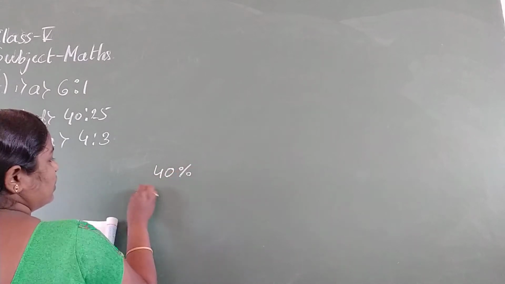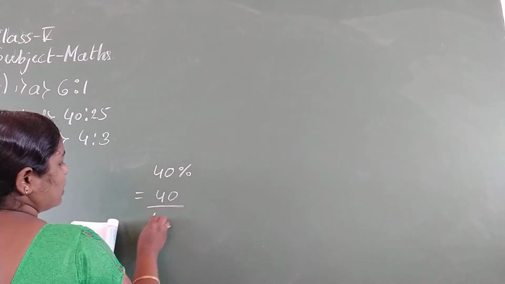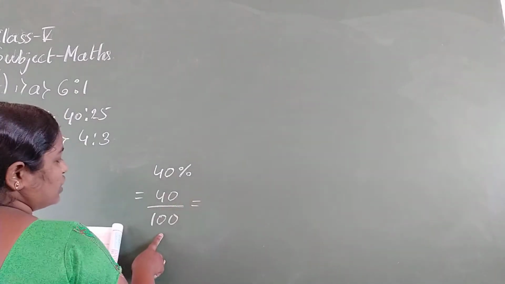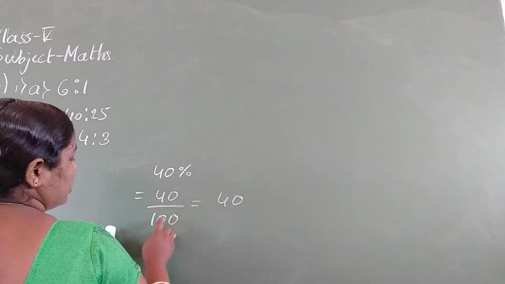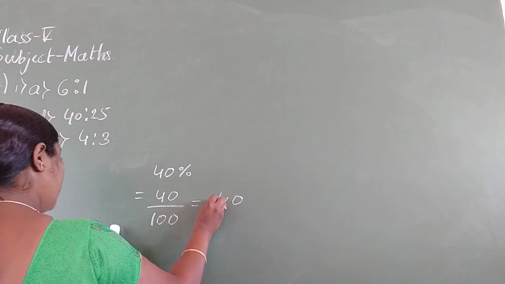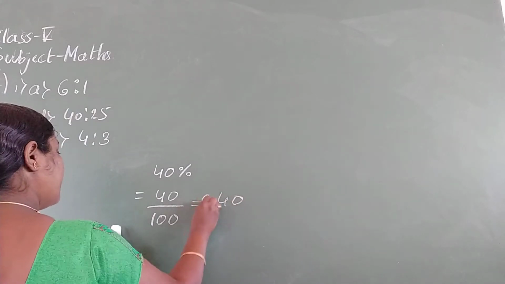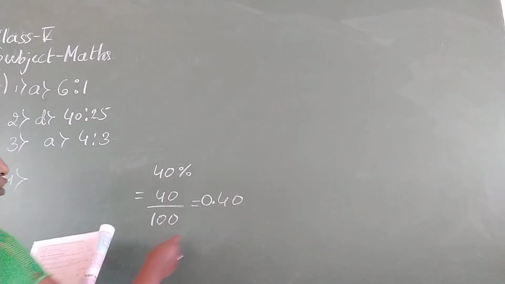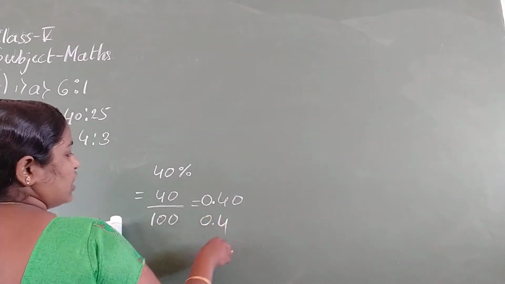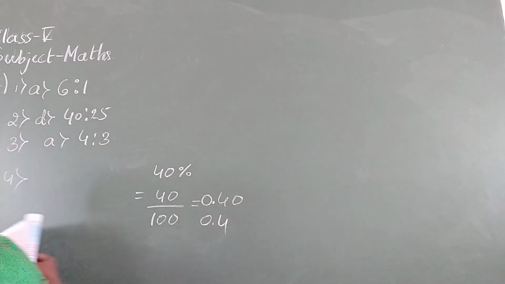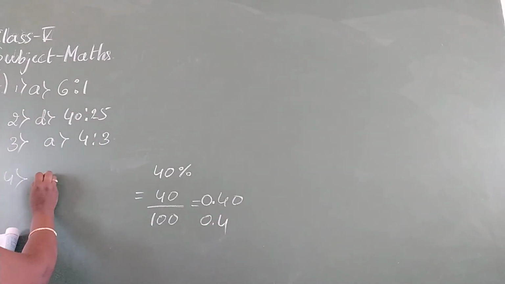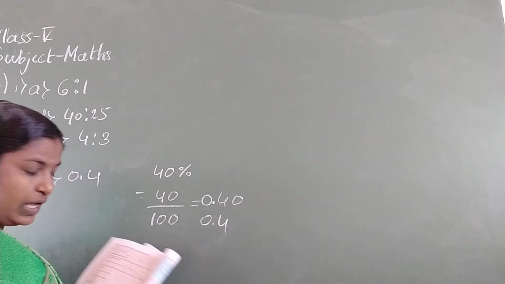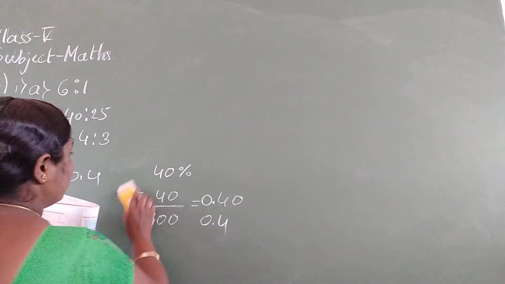Then fourth one, 40% is expressed in decimals as. 40%. This we have to express in decimals. So this write in decimals. What will be the answer? It is 100. After 1 cents, 100 place it has to be. So answer is 0.4. Then answer is B, 0.4.